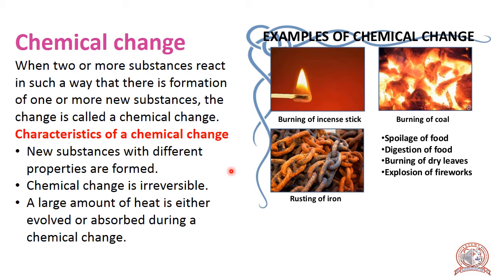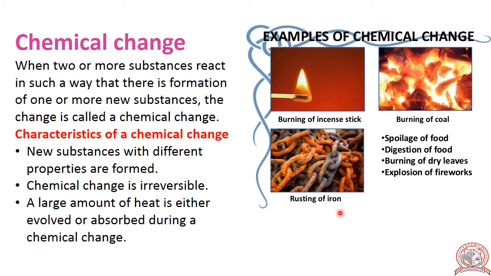We will discuss more experiments for chemical change in the coming slides. Some of the common examples given here are burning of incense stick. After burning, what will happen? After burning, the stick becomes ash.